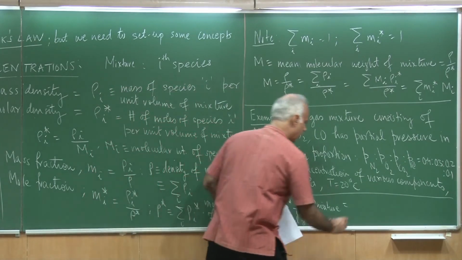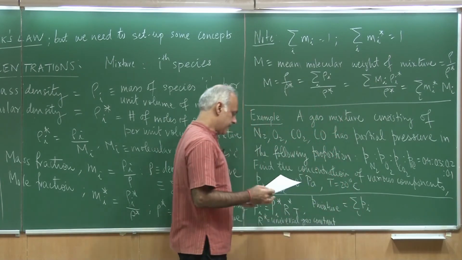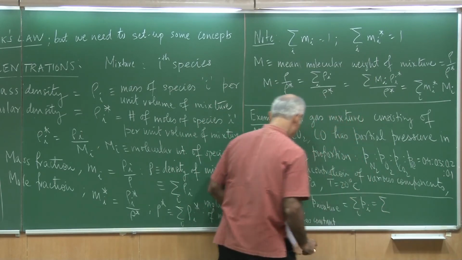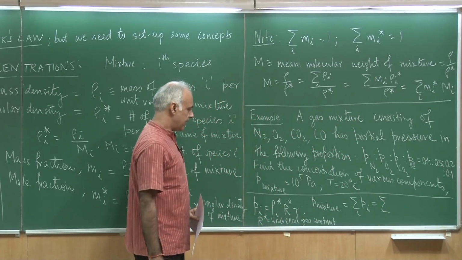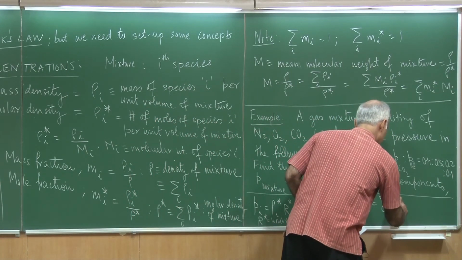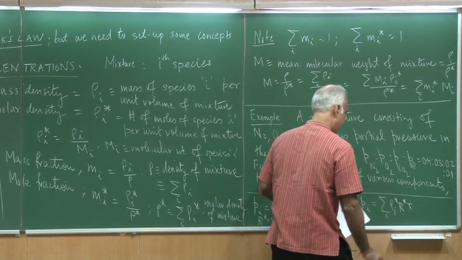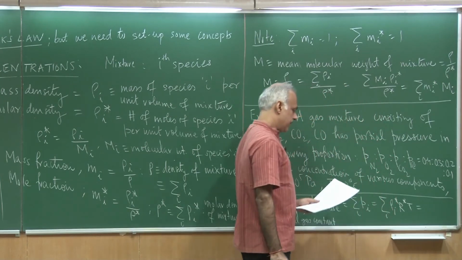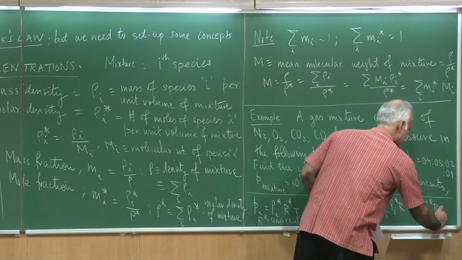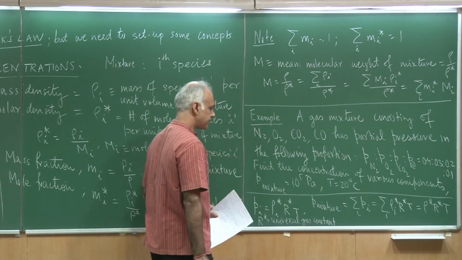That's Dalton's law. So this is the summation of Pi over all I, and I will substitute the ideal gas law, which gives the summation of rho I star R star T, and as you know, the summation of rho I star is simply rho star, so P equals rho star R star T.